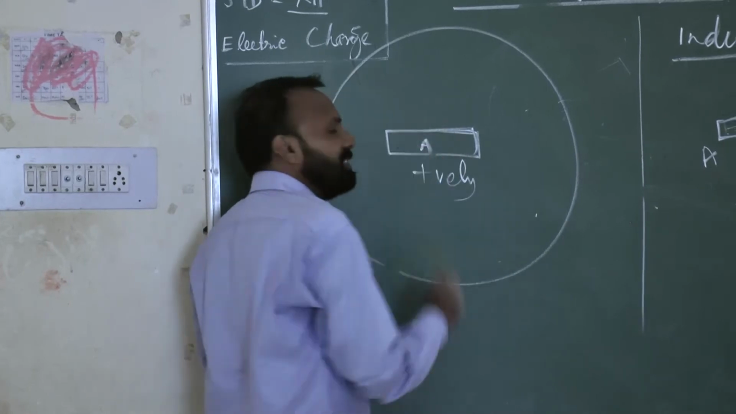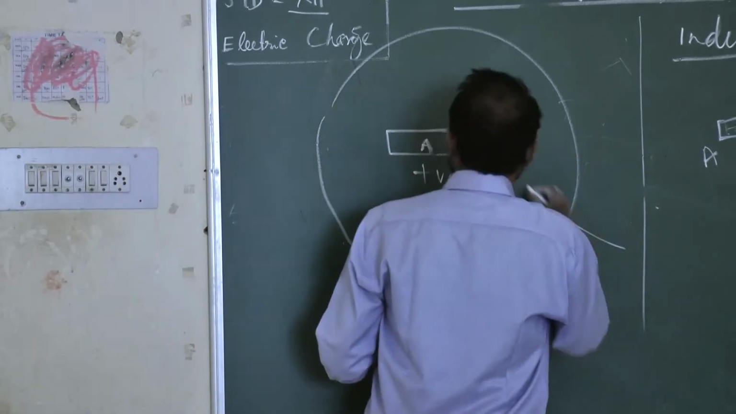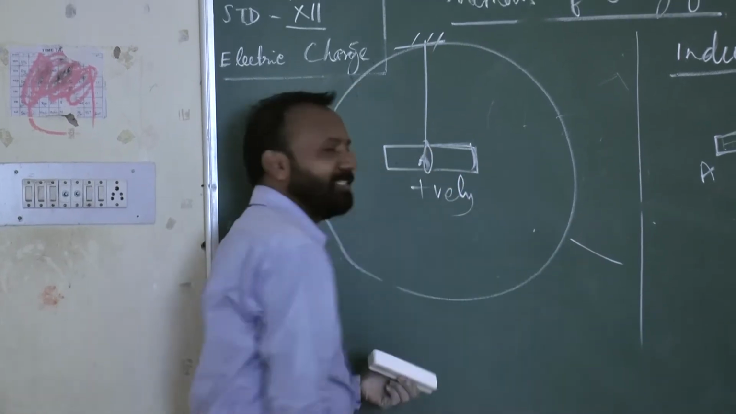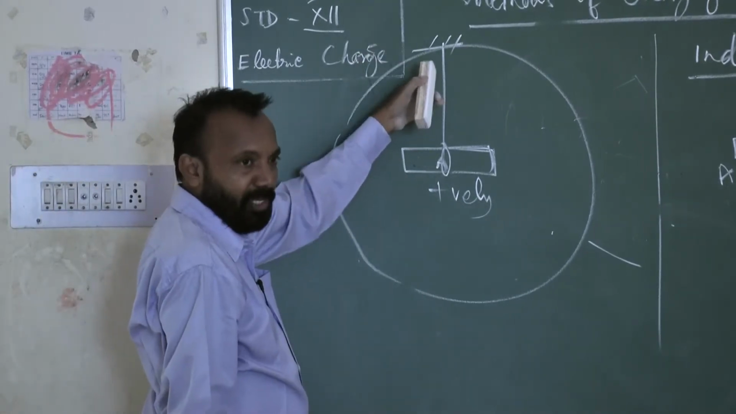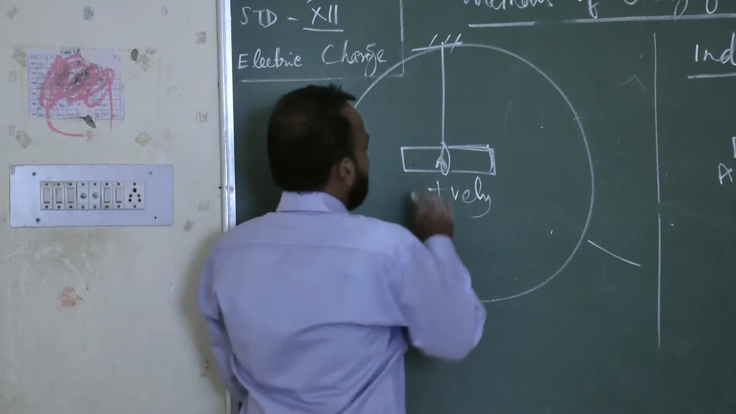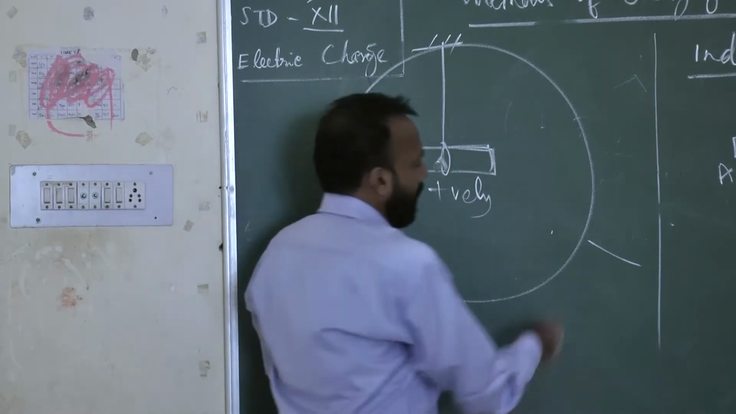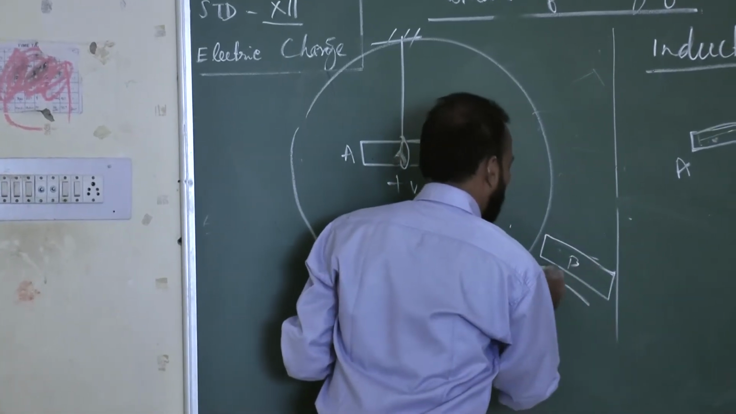What kind of charged body is body A? Positively charged body. I am bringing another body. Suppose body A is suspended like this, suspended with a rigid support. This is body A. Now another body I am bringing here. Suppose this is body B.